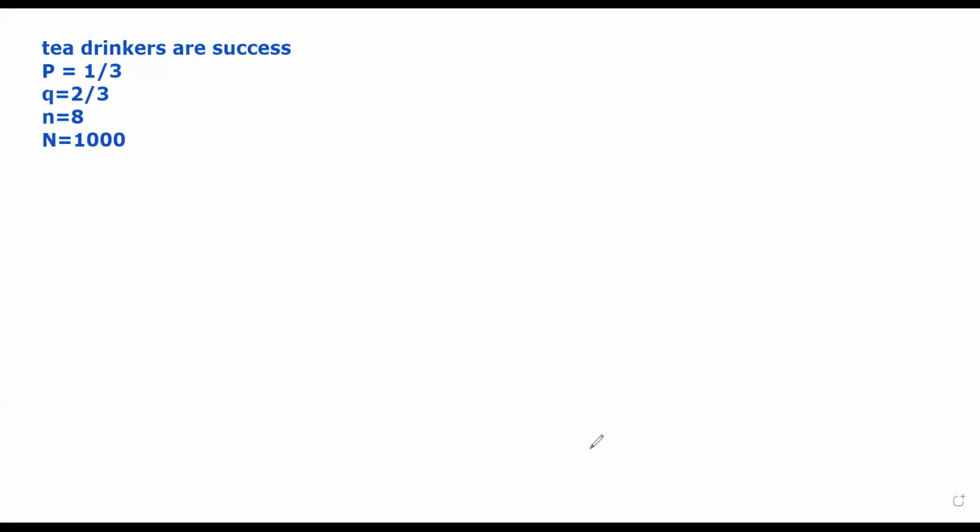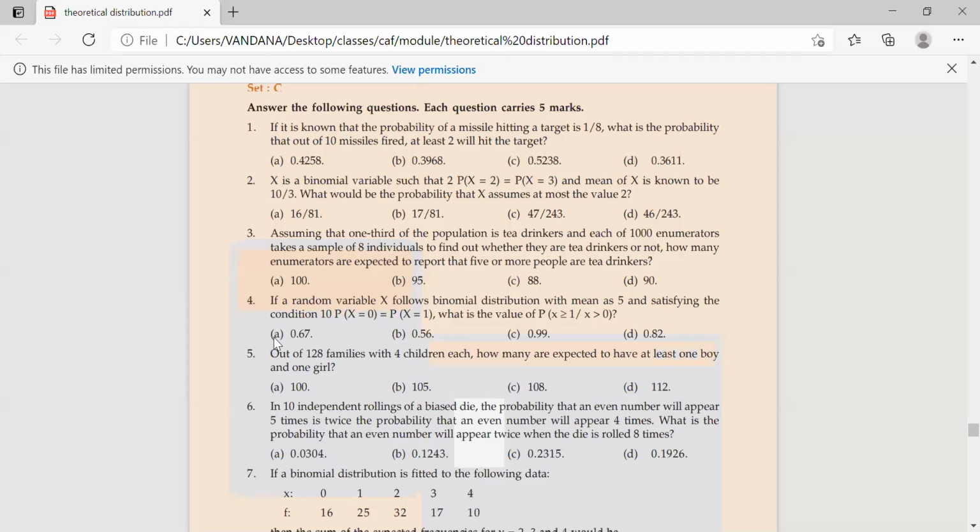And now here you don't want a probability. You want how many enumerators are expected. So we are interested in expected frequency that 5 or more people are tea drinkers. So what we'll do, out of 8 people, we'll find out the probability that 5 or more are tea drinkers. We'll find out this probability and then multiply it with 1,000.